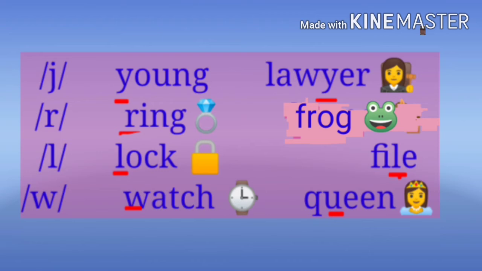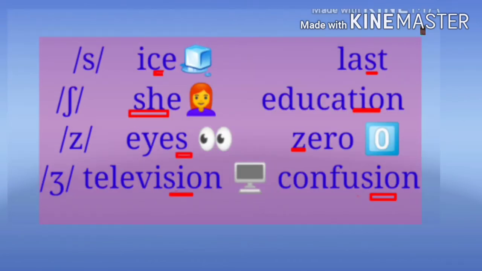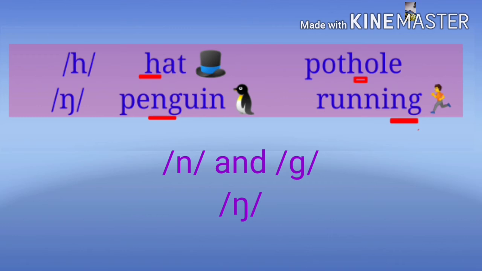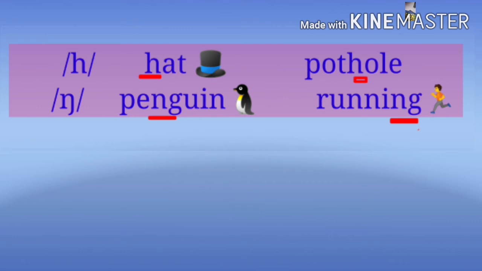Y as in young and lawyer. R, ring, frog. L, lock, file. W, watch, queen. Just observe here, it is W, not like V in van. S as in eyes, lost. Sh, she, education. Z, eyes, zero. J, television, confusion. H as in hat, pothole. Ng, penguin, running. N and G together form ng.